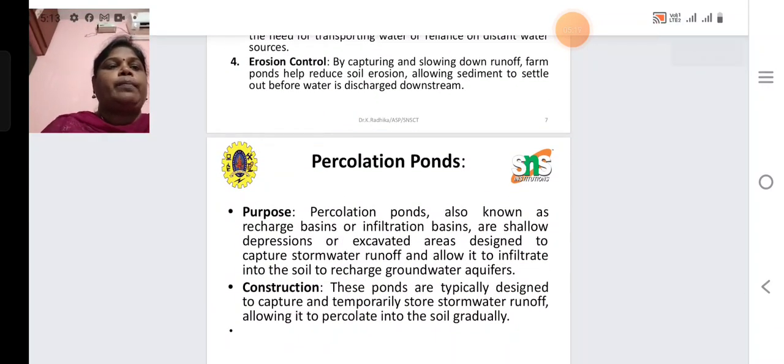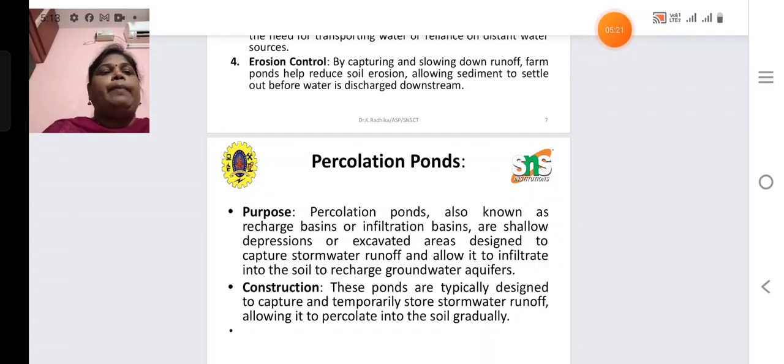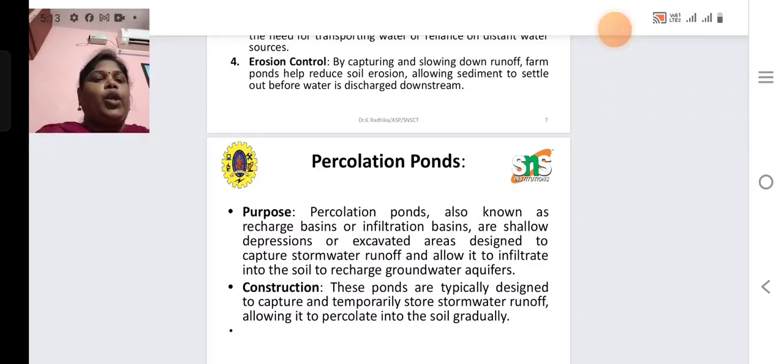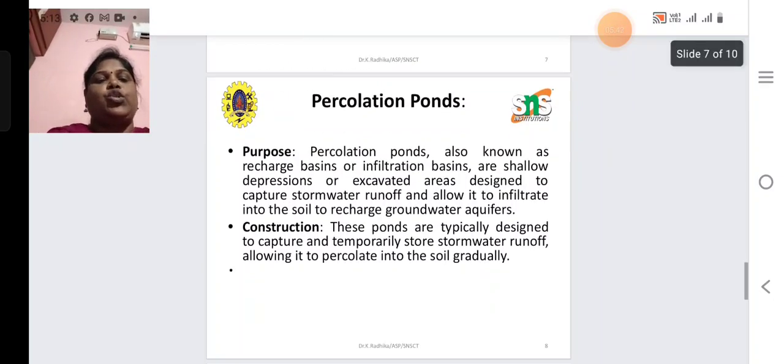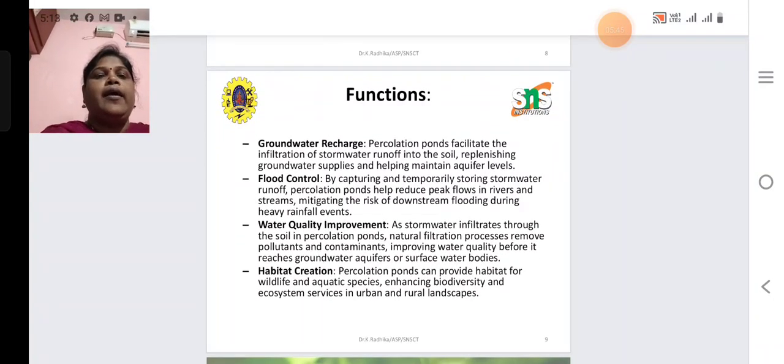Then another one, percolation ponds. A percolation pond, also known as a recharge basin or infiltration basin, is a shallow depression or excavated area designed to capture stormwater runoff and allow it to infiltrate the soil to reach groundwater aquifers. These ponds are typically designed to capture and temporarily store stormwater runoff, allowing it to percolate into the soil gradually. Then functions: groundwater recharge, flood control, water quality improvement, habitat creation.